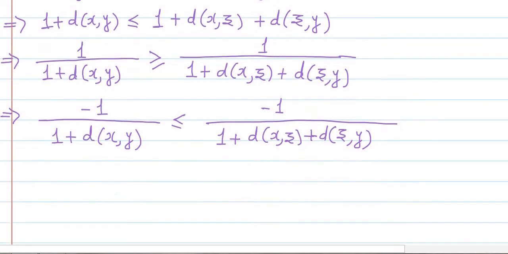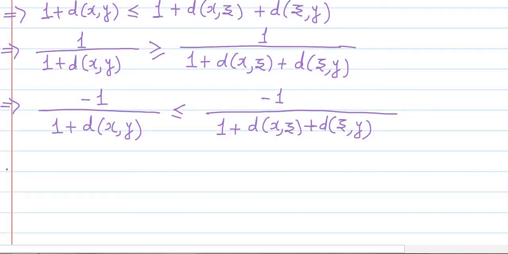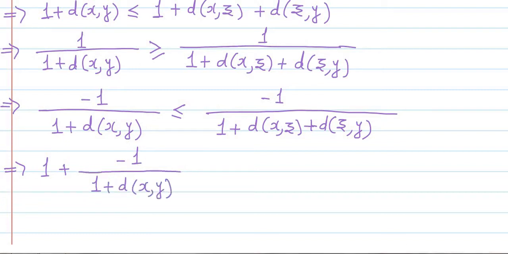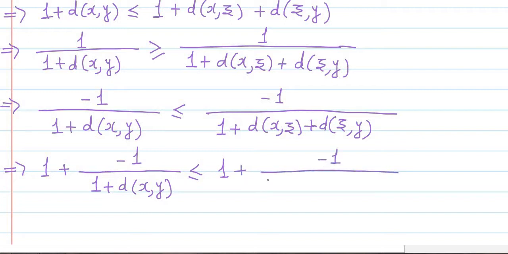Next we will add 1 to both sides, and we will get 1 minus 1 upon 1 plus d of x comma y is less than or equal to 1 minus 1 upon 1 plus d of x comma z plus d of z comma y.